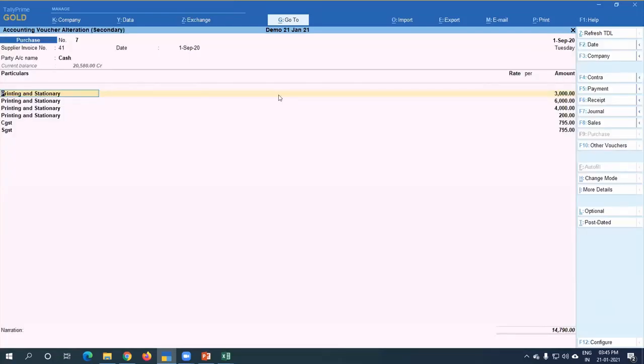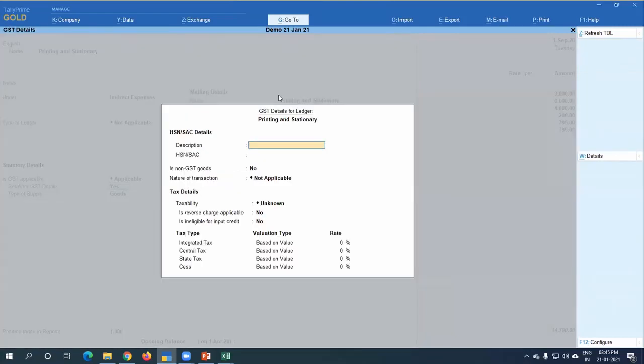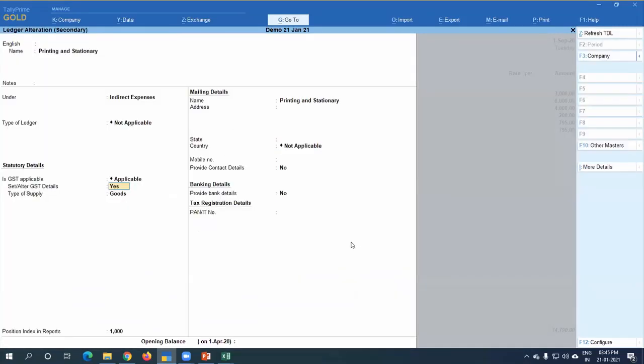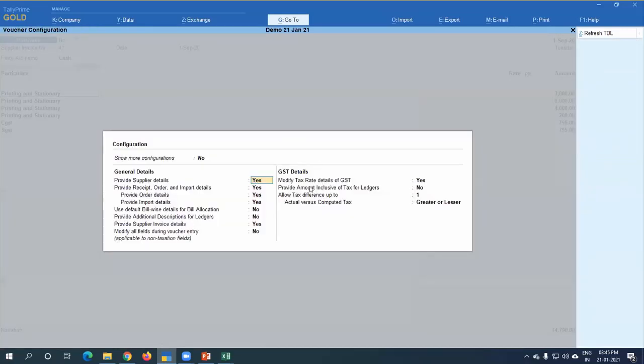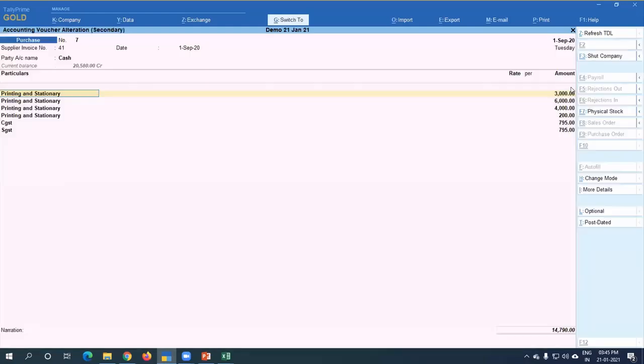See here, no GST setup here. Even I am not creating any master of item. Nothing is there. So this is the 6th layer of GST. It is called voucher level GST configuration. You have to press F12 here and go to modify tax details for GST. Yes. Okay. Now what happens?